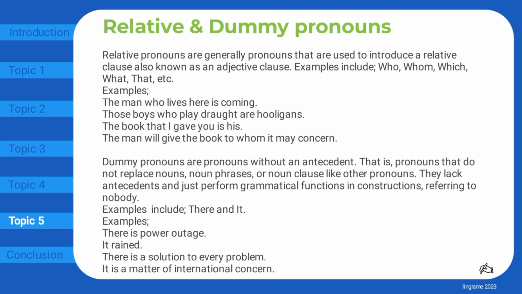Dummy pronoun. Dummy pronouns are pronouns without an antecedent. That is, pronouns that do not replace nouns, noun phrases, or noun clauses like other pronouns. They lack antecedents and just perform grammatical functions and constructions, referring to nobody. Examples include there and it. Examples: there is power outage. It rained. There is a solution to every problem. It is a matter of international concern.